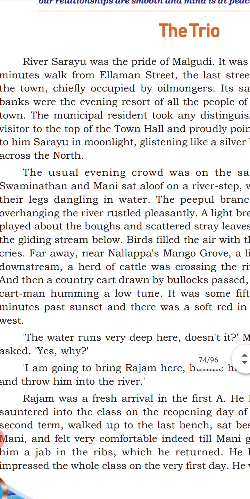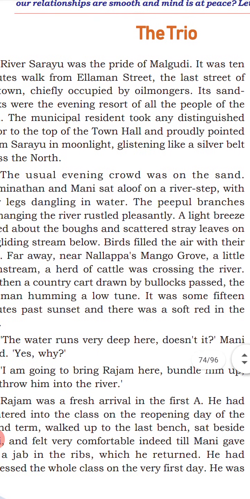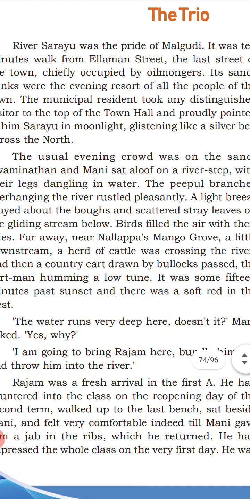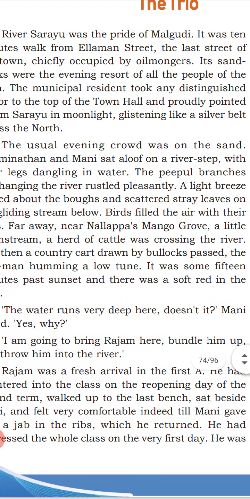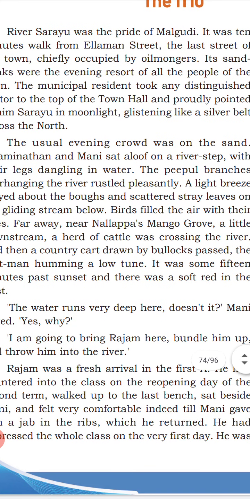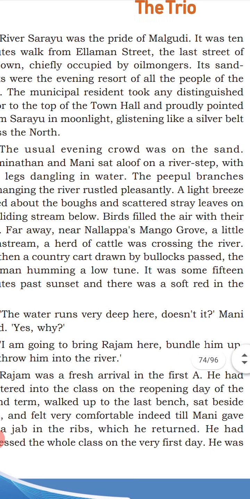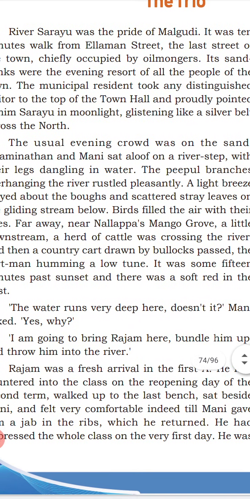Well, we want to go to the second paragraph. The usual evening crowd was on the sand. As I already told, after work the people came, sat together, discussed together and took rest on the banks of the river. And the important characters of this story, Swaminathan and Mani, both are friends.